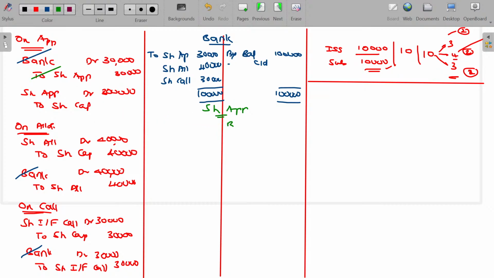By bank 30,000, and to share capital 30,000, it is closed.